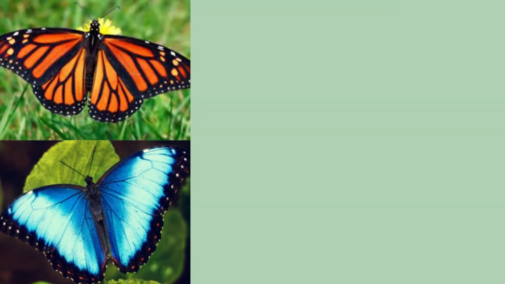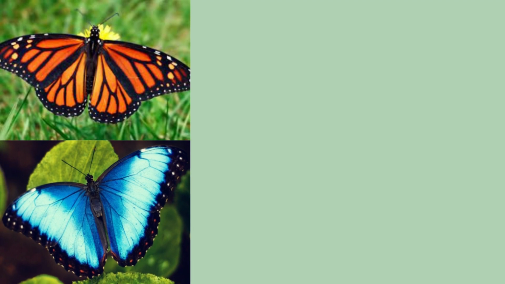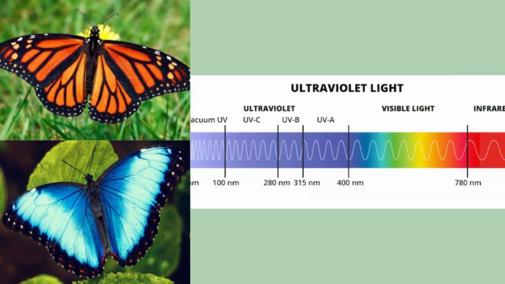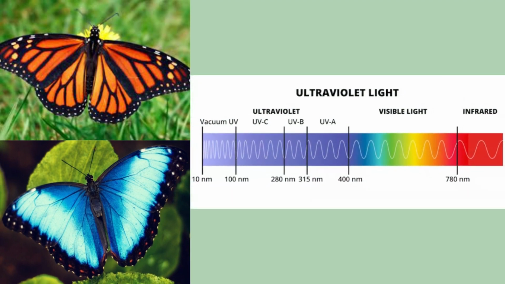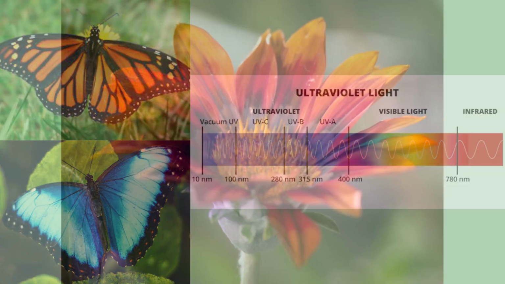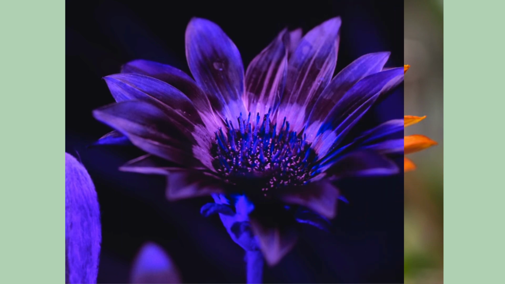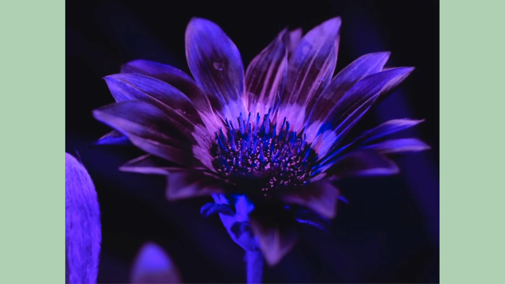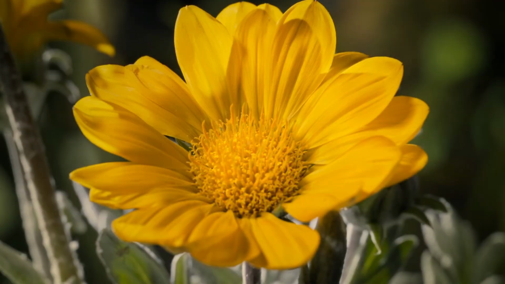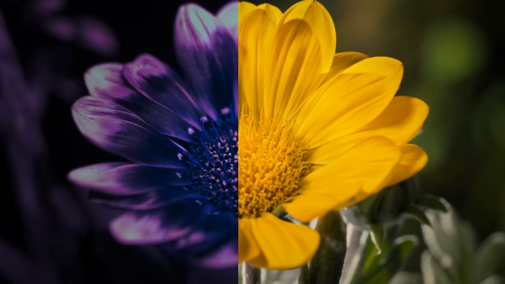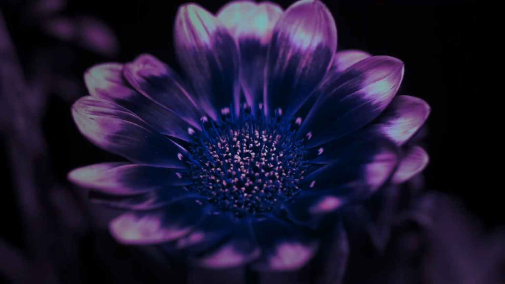Butterflies are another pollinator with a unique way of processing their surroundings. Butterflies have photoreceptors in their compound eyes that can detect ultraviolet light. In response, many flowers have co-evolved the ability to generate UV patterns that the butterflies can see. Using a UV light filter, it is possible to see flowers through the eyes of butterflies. These are just a few examples of the fascinating worlds of plants and pollinators.